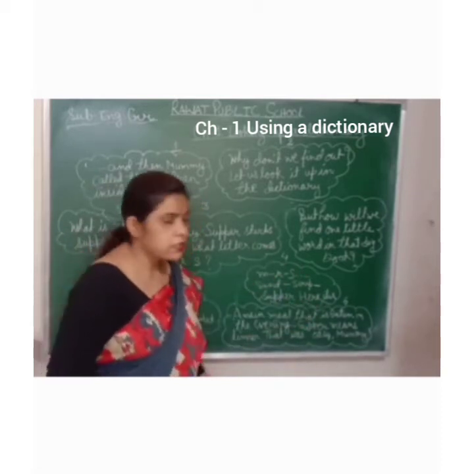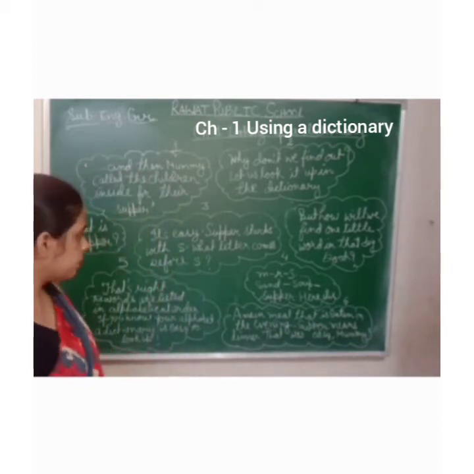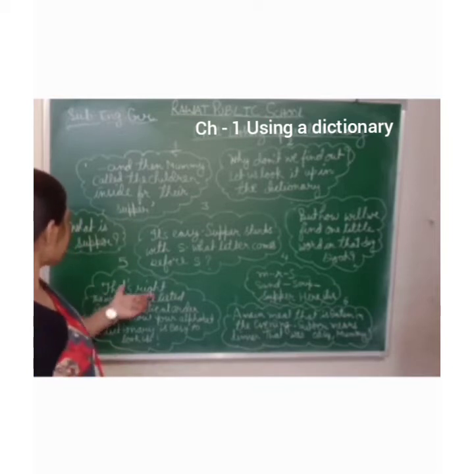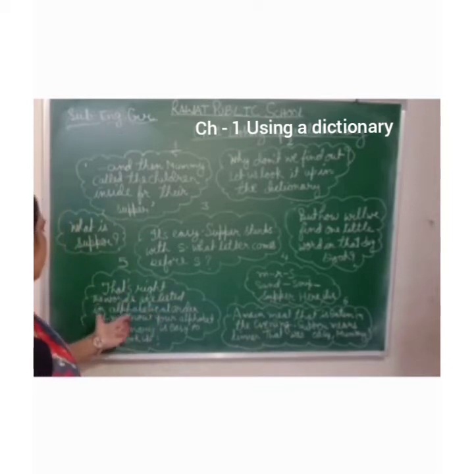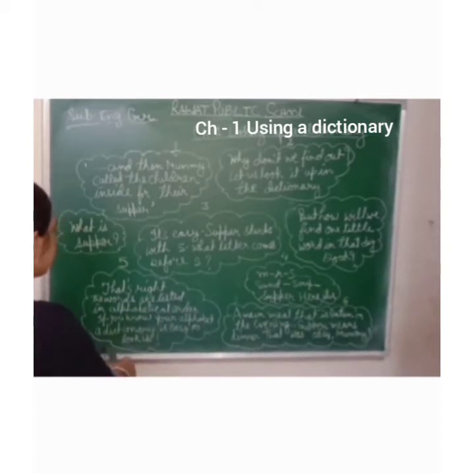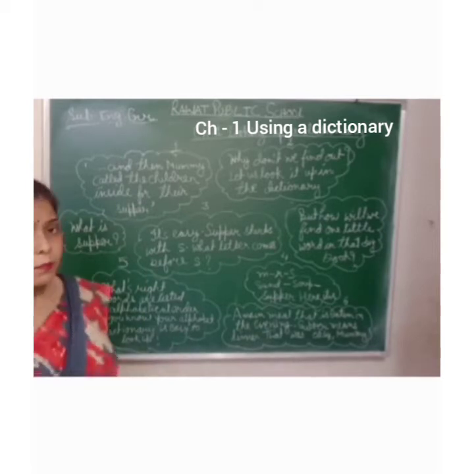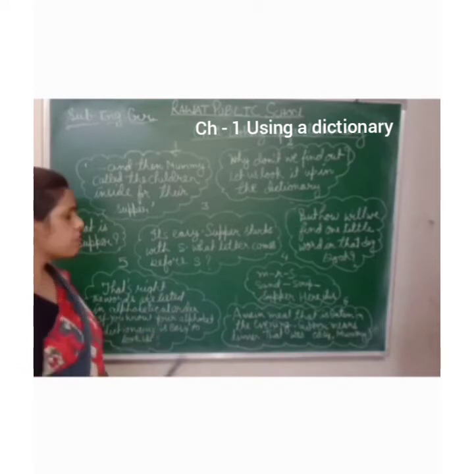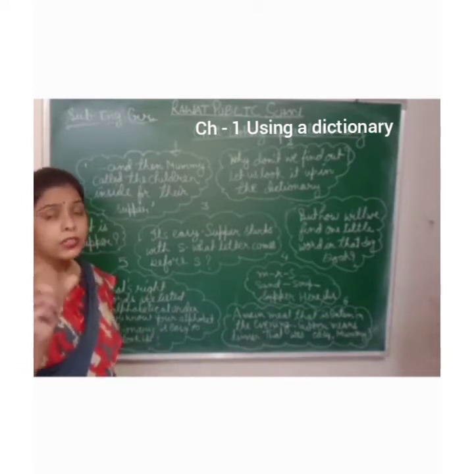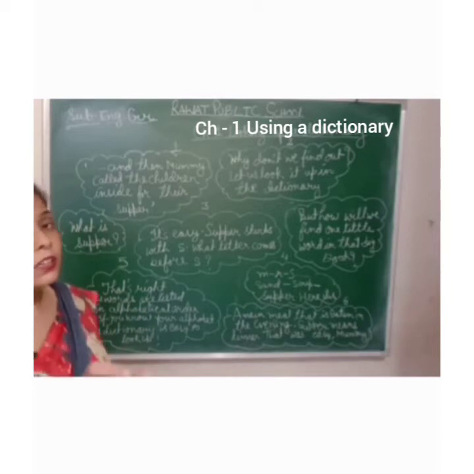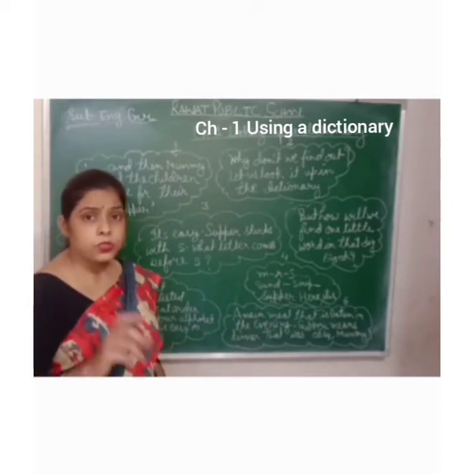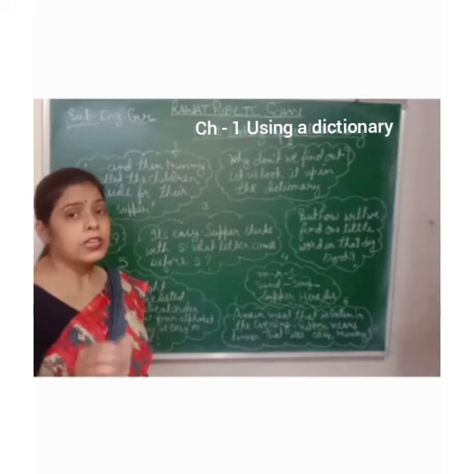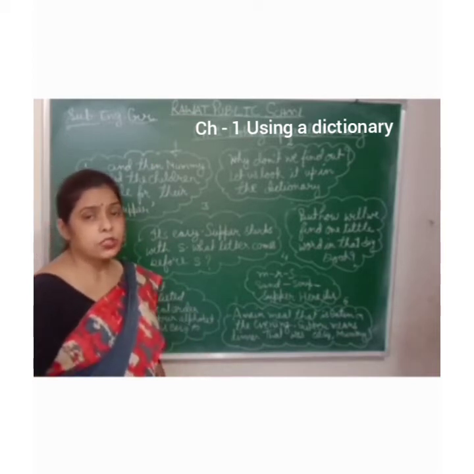Oh, here it is. Children are saying, here it is, supper. Supper is written. Okay. Now, that's right. The words are listed in alphabetical order. If you know your alphabet, a dictionary is easy to look up. Mama says, it's right. Okay. The words are listed in alphabetical order. So, in a dictionary, the words are listed in their alphabetical order. जो डिक्शनरी होती हैं उसमें वर्ड्स उनके अल्फाबेटिकल ऑर्डर में अरेंज किए हुए होते हैं.